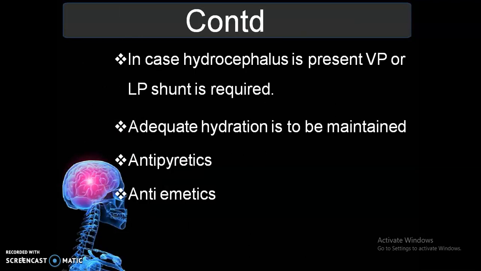Then in case hydrocephalus is present, we have to do a ventriculoperitoneal or VP shunt, which is required. The cerebrospinal fluid will be diverted and collected into the peritoneum. Means from the brain we will be draining the fluid into the peritoneum, and there will be a catheter just below the skin, and in a patient with a VP shunt, we can easily identify that shunt.